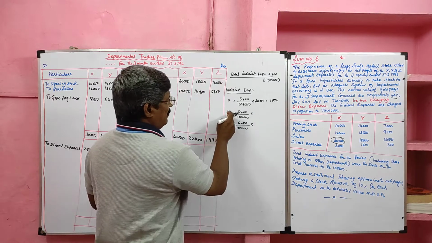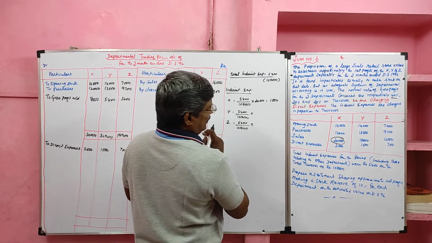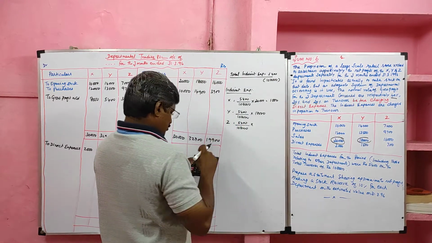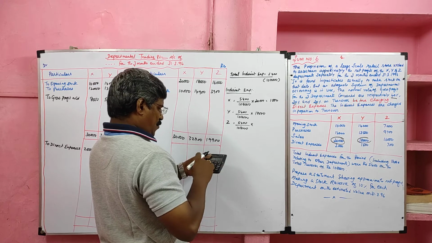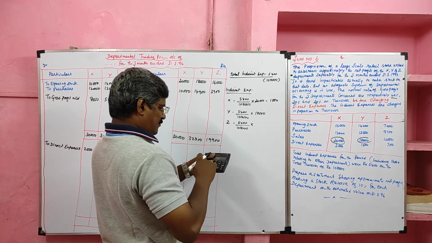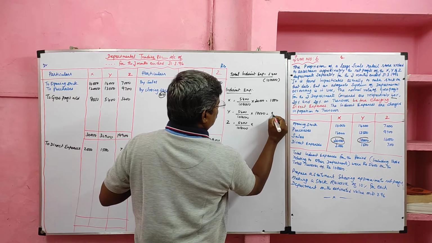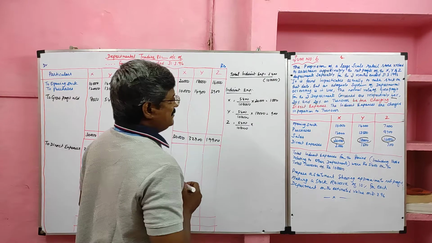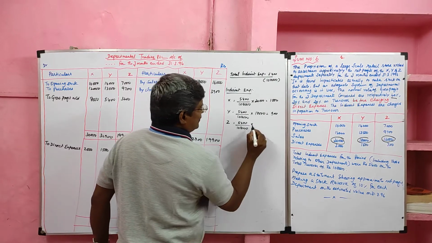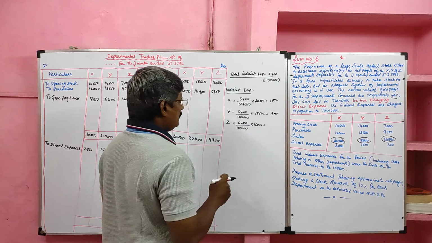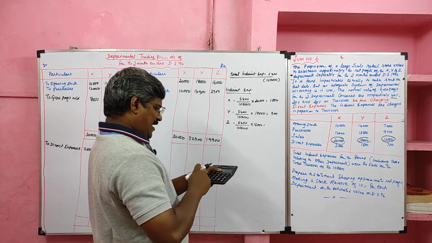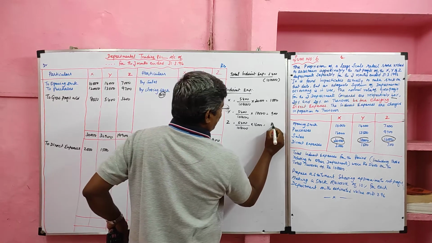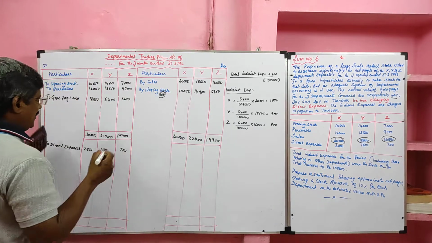Likewise, we have to ascertain for department Y. 5,400 for 1,08,000. We have to ascertain indirect expenses for 18,000. So 5,400 divided by 1,08,000 multiplied by 18,000 will get 900 rupees. Likewise, for department Z, its sales 16,000. So 5,400 for 1,08,000 should be multiplied by 16,000. We'll get 800.